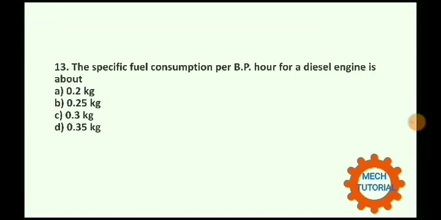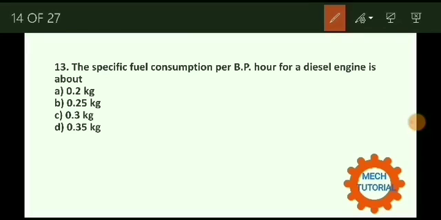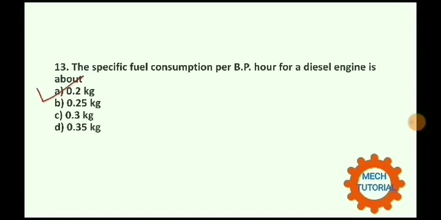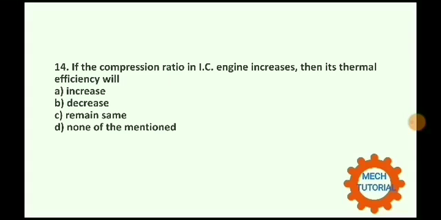नेक्स्ट क्वेश्चन. The specific fuel consumption per brake power hour for a diesel engine is. तो इसका करेक्ट आंसर है ऑप्शन नंबर ए, 0.2 kg. Next question.